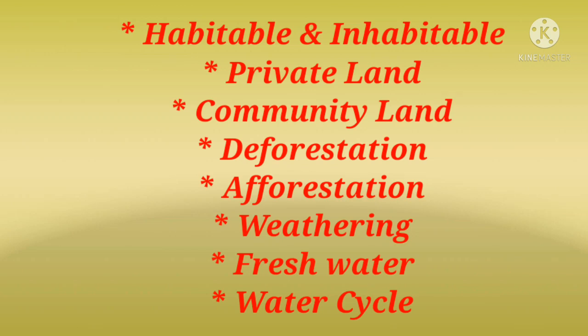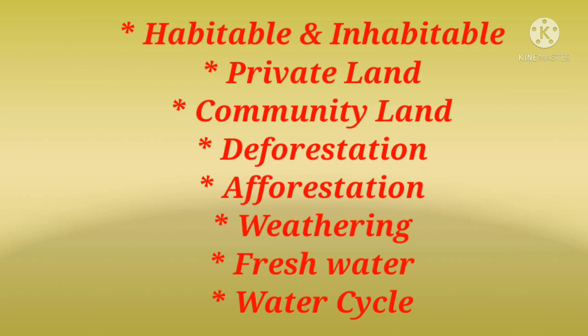Friends, next we are going to discuss private land and community land. On the basis of ownership, land can be classified as private land and community land. Students, what do you mean by private land? Yes. Private land means it is owned by individuals or group of individuals. Students, what do you mean by community land? Yes.